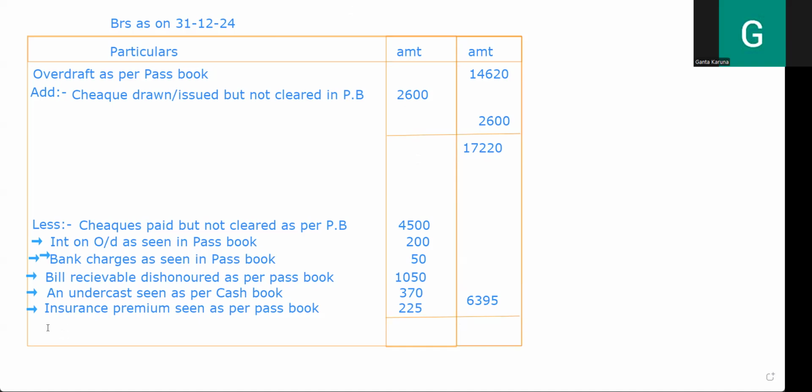So what is the answer? We got it at the last. What we have written is overdraft as per passbook. Now we are going to write it as overdraft as per cash book. Everything is going to be the same. So here, overdraft as per cash book. That is 10,825. Is this right?